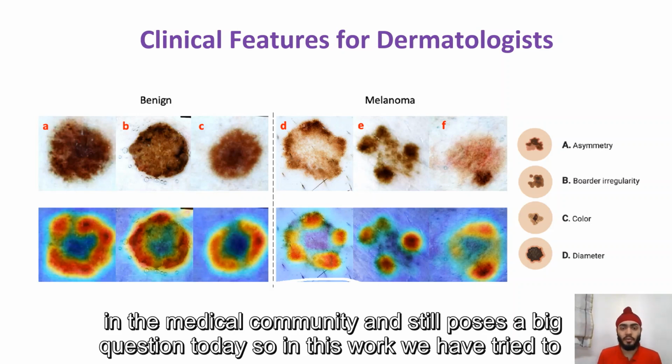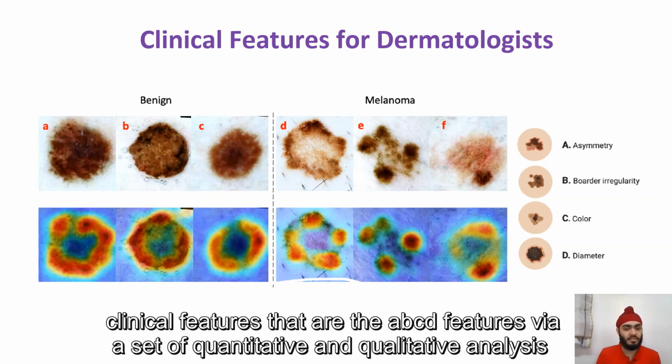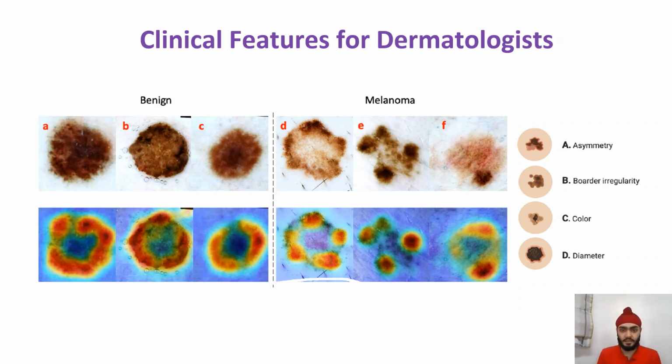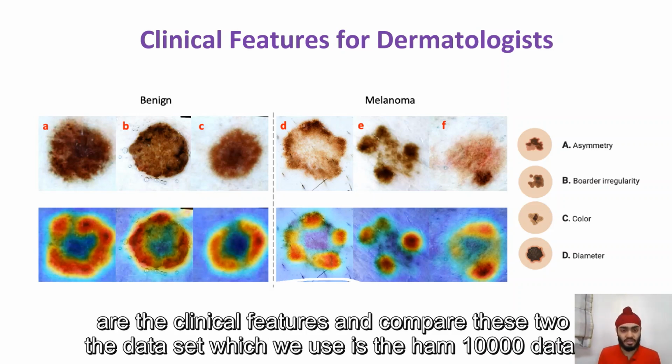So in this work, we have tried to explore the correlation between the features learned by a deep learning model versus those clinical features, that is the ABCD features, via a set of quantitative and qualitative analyses. So we use two models. One is the raw pixel-based deep learning models, and the second are the clinical features, and compare these two.